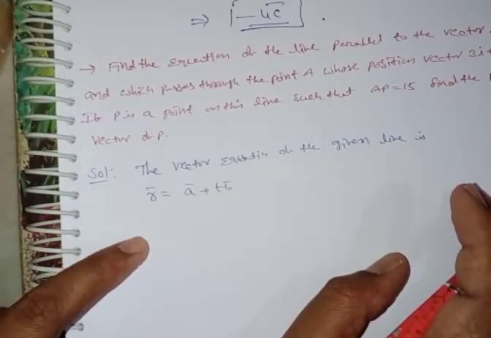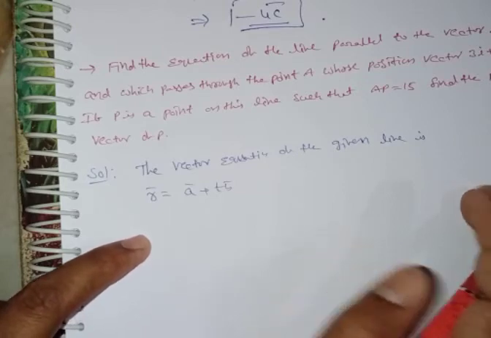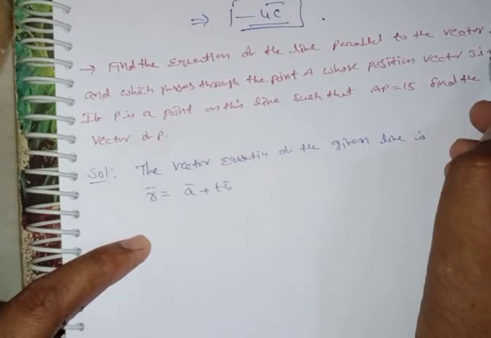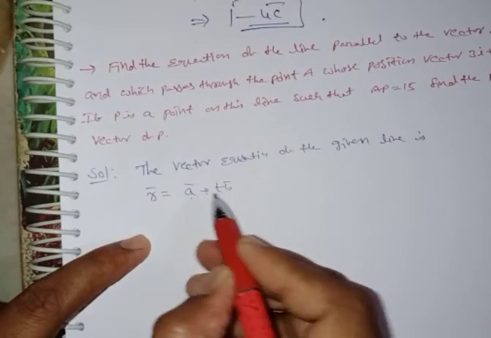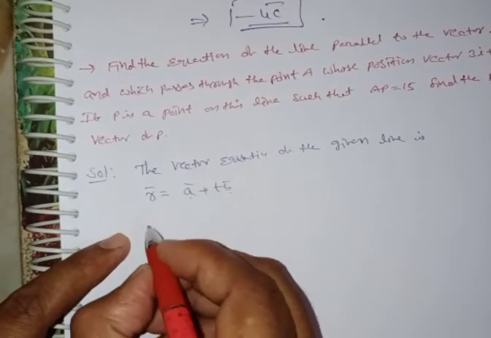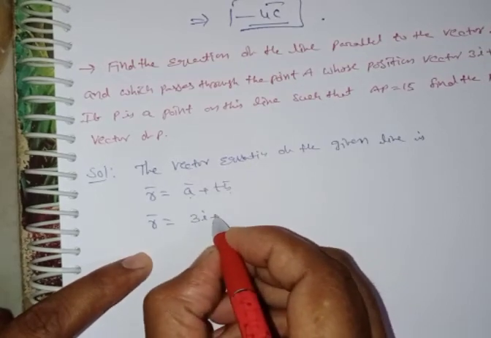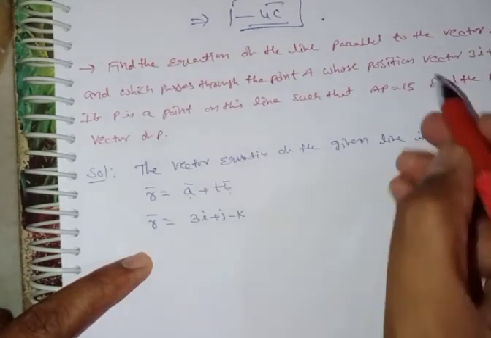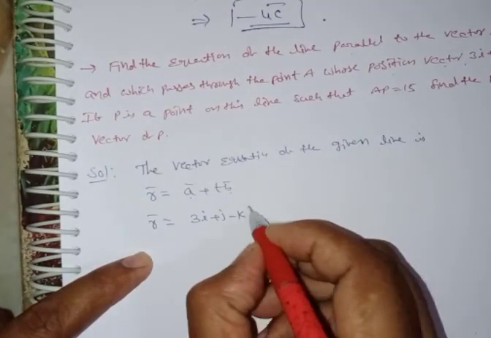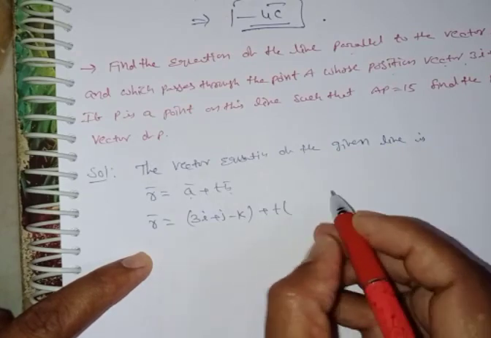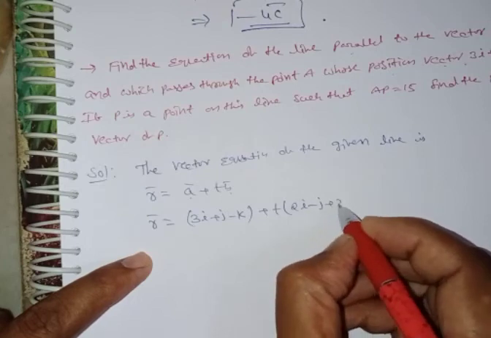What is ā? The position vector is 3i plus j minus k, and the line passes through the point ā and is parallel to b̄. Therefore the formula can be applied: r̄ is equal to 3i plus j minus k, this is the point it passes through, therefore ā, and parallel to the vector, plus t into b̄, which is nothing but 2i minus j plus 2k.